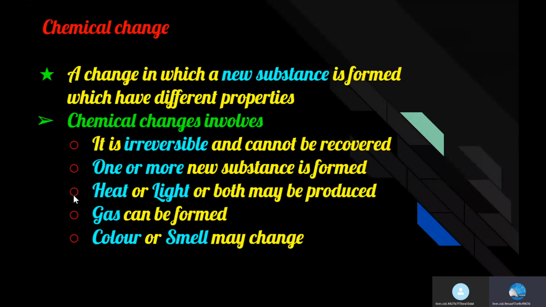Heat or light or both may be produced. A gas can be formed. A change in color or smell may also take place. Some fruits and vegetables like apple, banana, brinjal and potatoes develop a brown layer when they are cut and kept in the open. Certain compounds present in them react with oxygen present in the air and get oxidized as a result of chemical reaction.